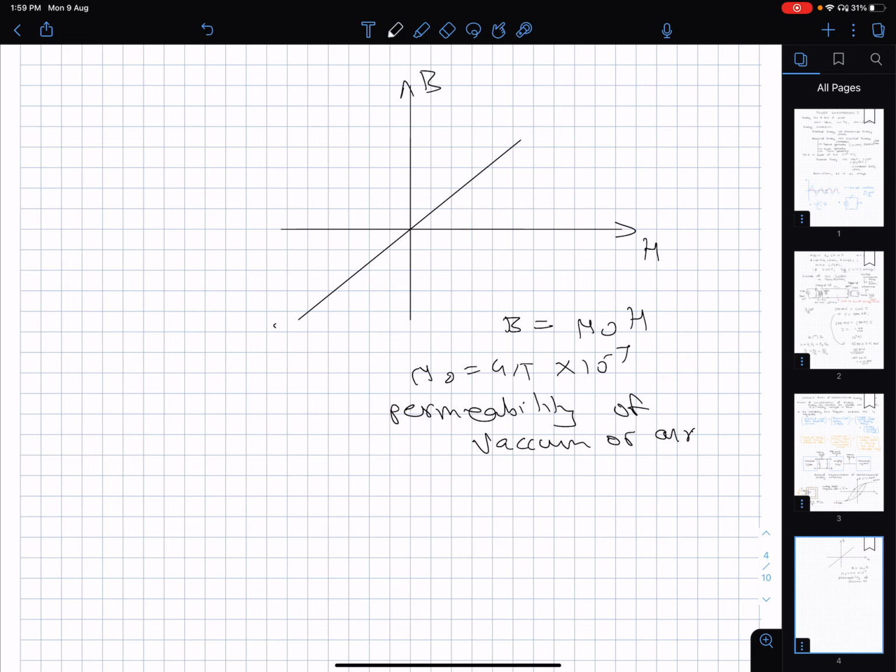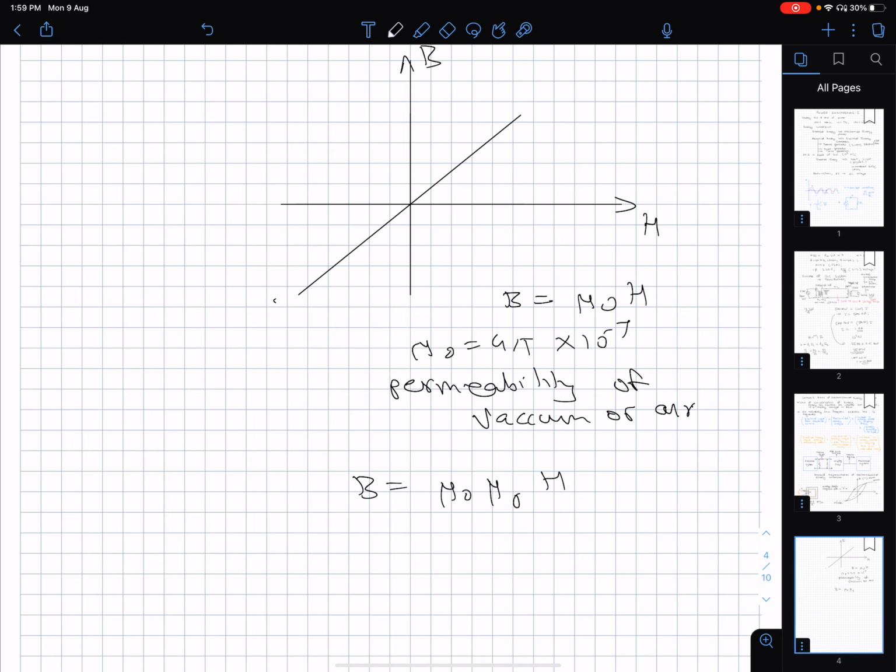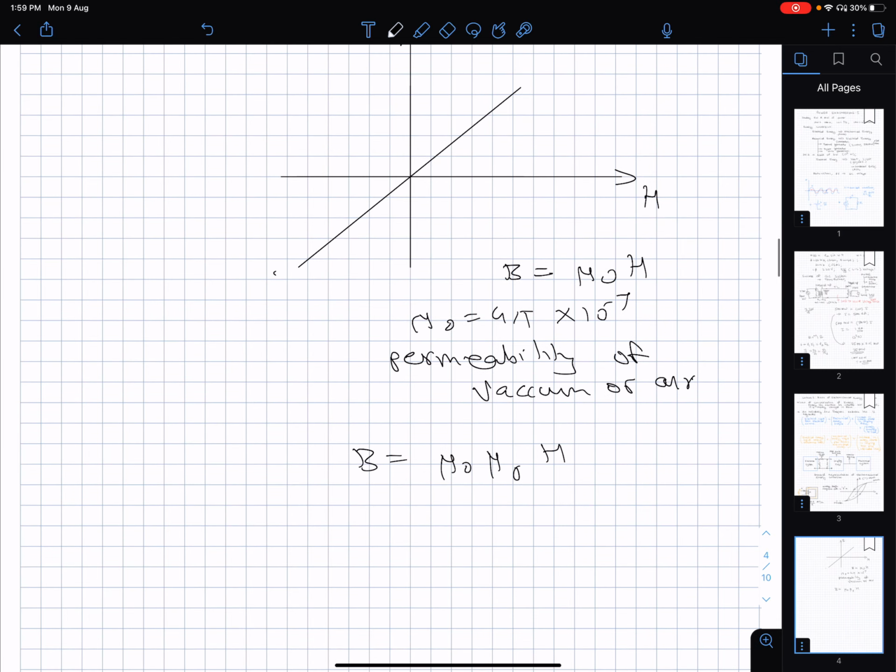In general, we tend to write this as B equal to mu 0 mu r H, because depending upon the medium that you use, the magnetic field can be enhanced. For example, in ferromagnetic materials, this mu r could be as high as, say, 10,000.